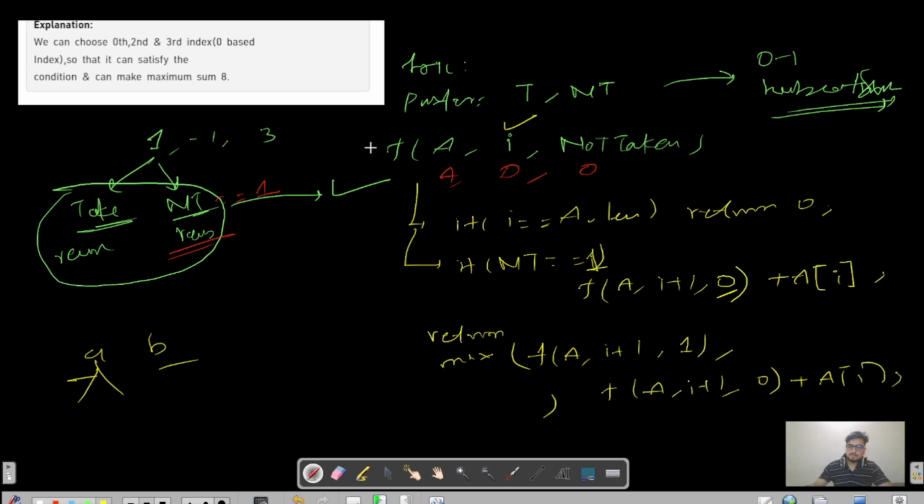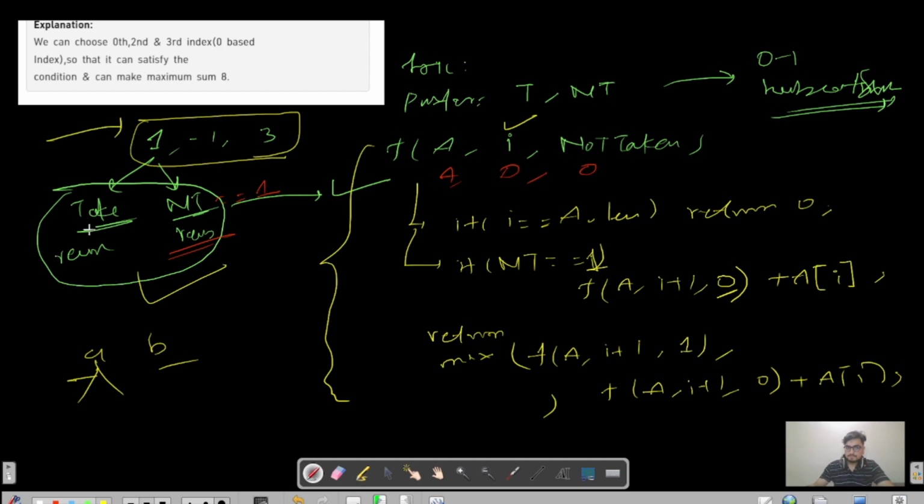Okay, please try to code this solution in your code editor, and then we will see how this flow is working, right? You must be wondering why I did not show the dry run. Because there is no need: whenever you have these cases of taking and not taking, think of a smaller test case and try to code the approach, and try to think of the base cases.